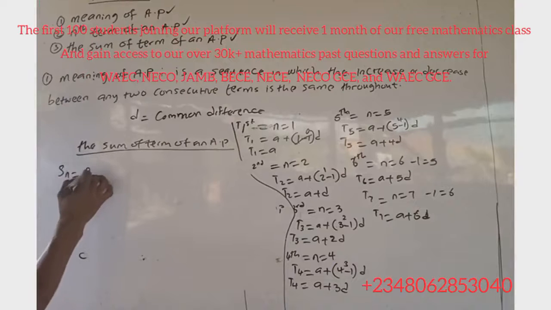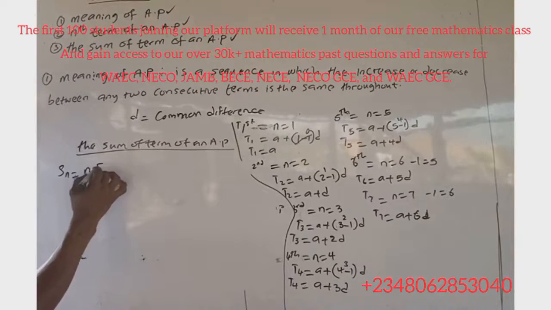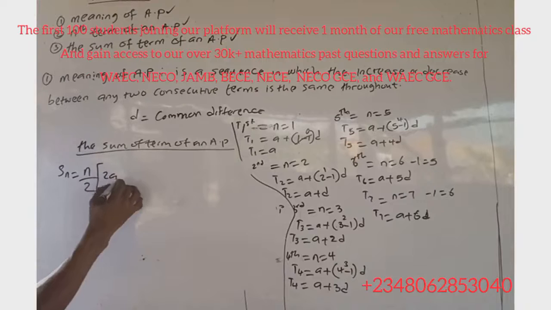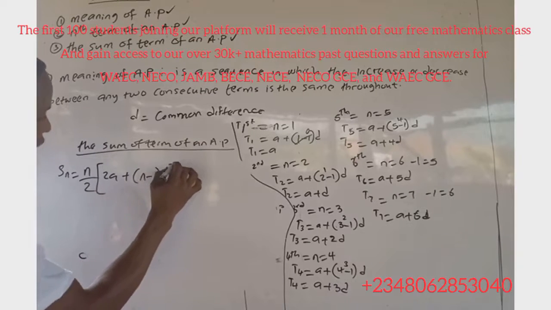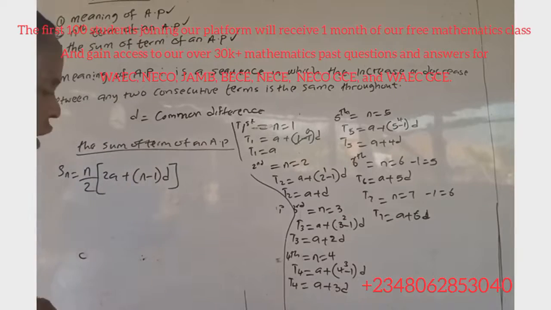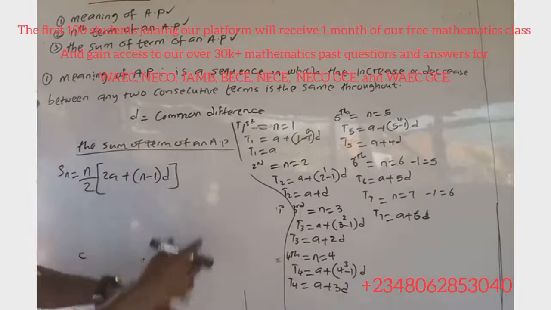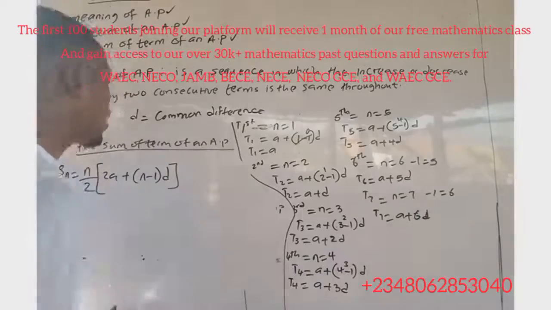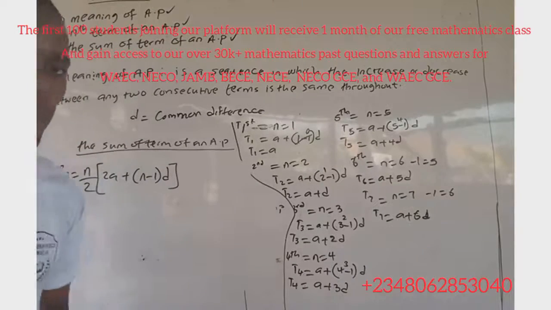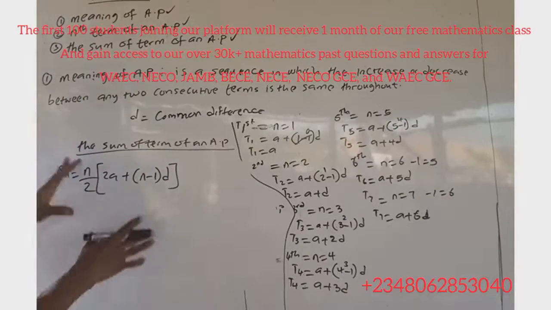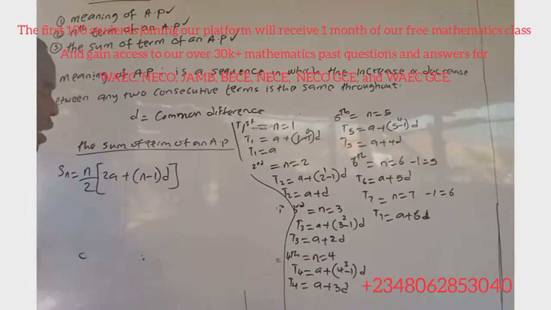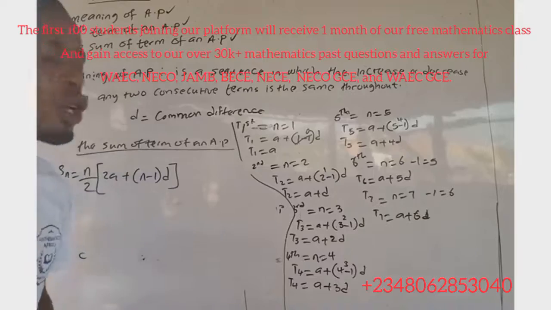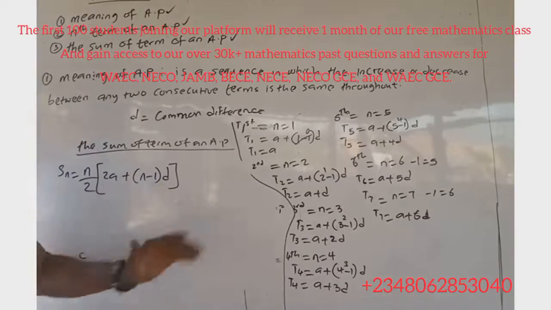Sn is equal to n over 2, open brackets, 2a plus, in brackets, n minus 1 multiplied by d, close brackets. So this is the general formula to calculate the sum of an AP. You can use this formula when you are given the first term of the AP and the common difference.